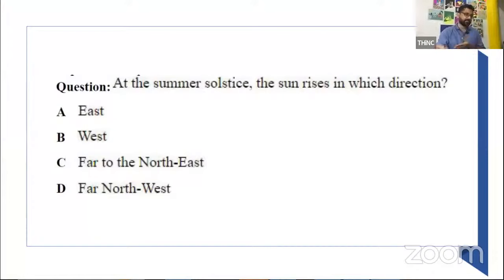Yes. The next question: climatology. At the summer solstice, the sun rises in which direction?